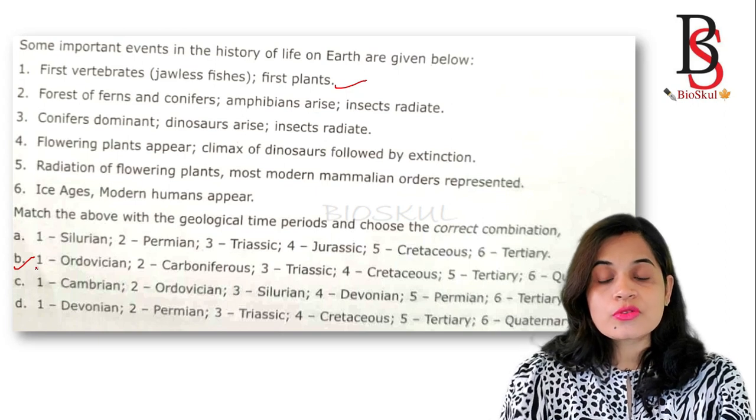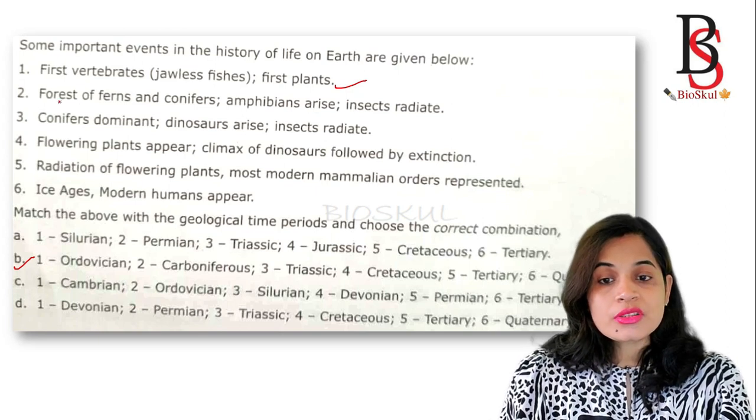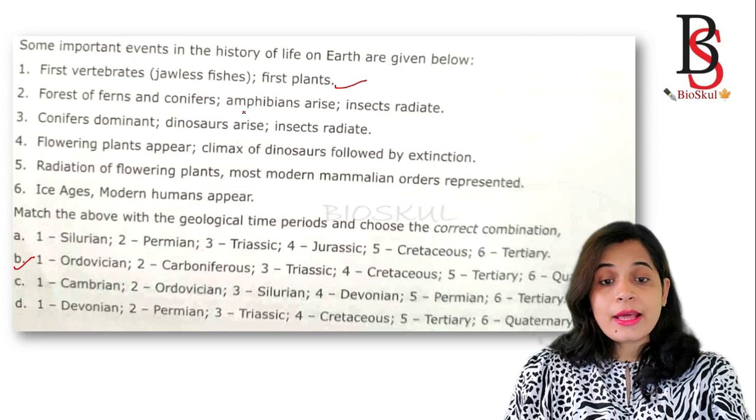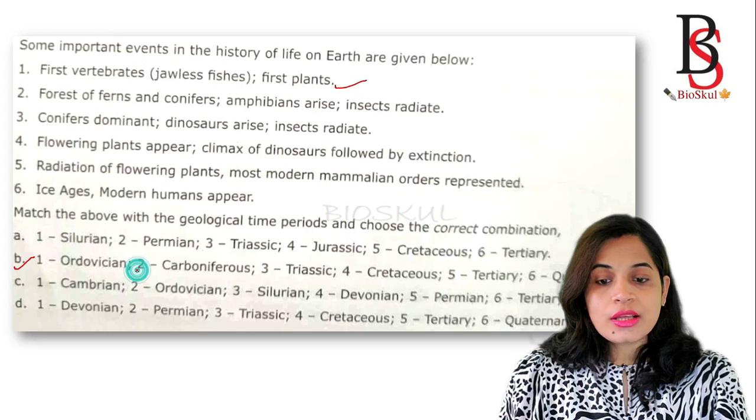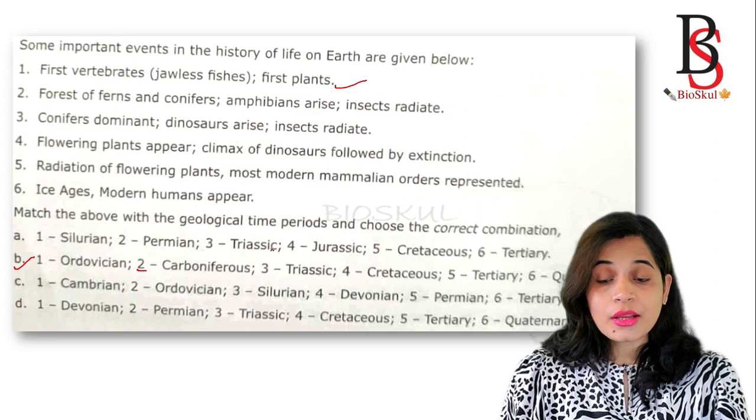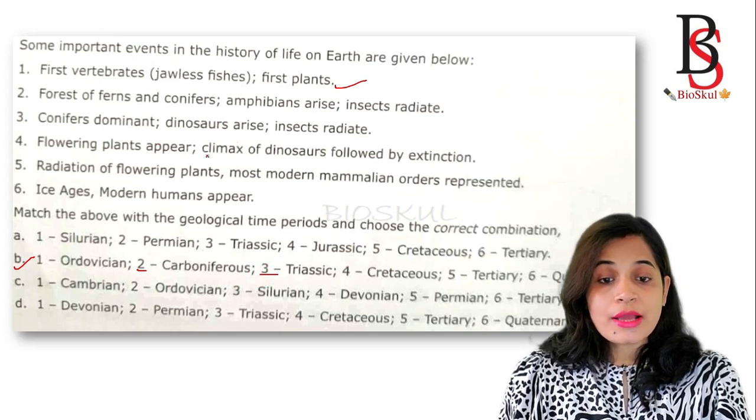Let's see the other options also. First ferns and conifers, amphibians arise, insects radiate. So amphibians arise during the Carboniferous period. Conifers dominant, dinosaurs arise and insects radiate. Okay, so we know that dinosaurs arise during the Triassic period. Flowering plants appear, climax of dinosaurs followed by their extinction. It is in the Cretaceous period.